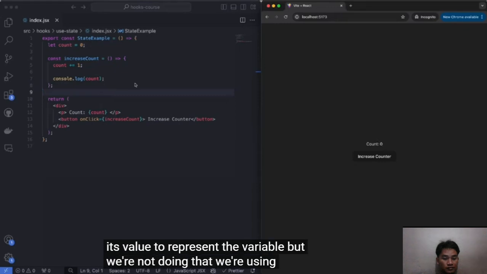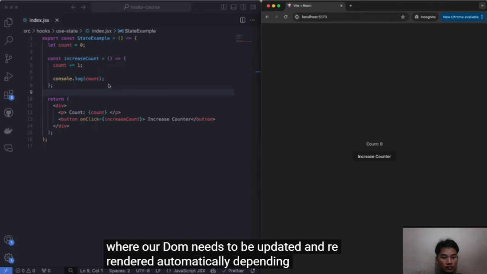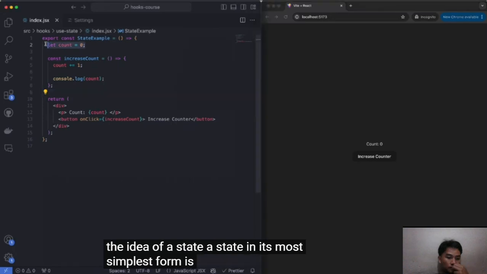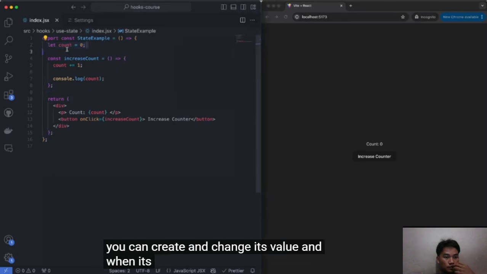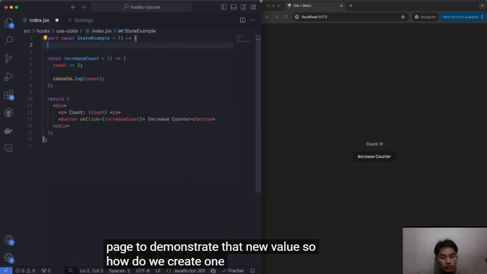We're using React, where our DOM needs to be updated and re-rendered automatically depending on how the state of our application is. So this is the idea of a state. A state, in its most simplest form, is just a variable that you can create and change its value. And when its value is changed, it will automatically trigger a re-render of your page to demonstrate the new value. So how do we create one? Well, the way you do it is like this.